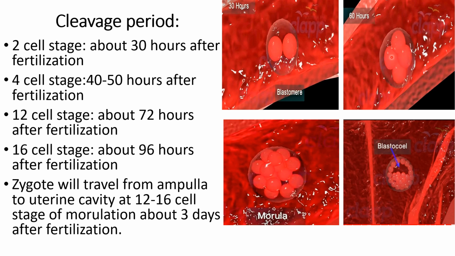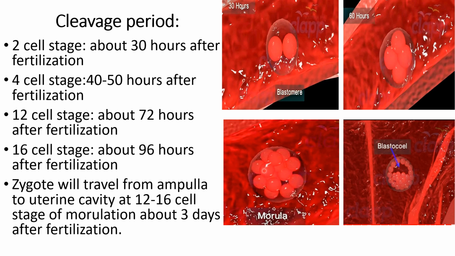Then, further mitosis causes the 12 cell stage, means we can see small segments known as blastomeres. So 12 cell stage reaches by about 72 hours after fertilization. 16 cell stage appears at 96 hours after fertilization.